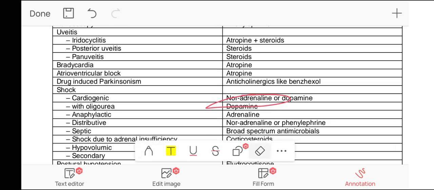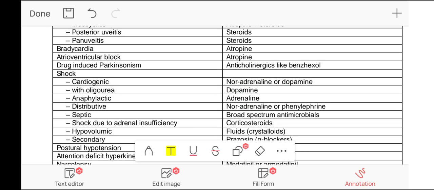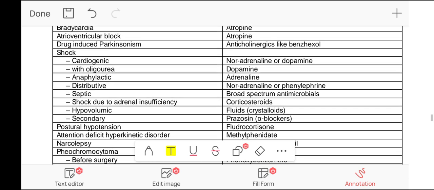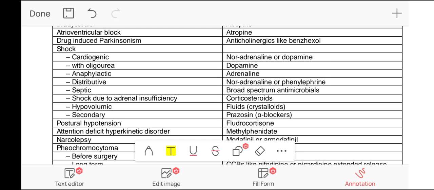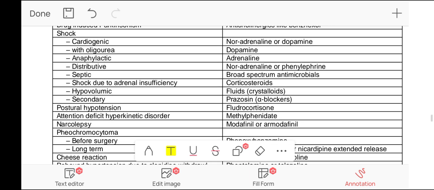For anaphylactic shock, the drug used is adrenaline. For distributive shock, the drug used is noradrenaline or phenylephrine. While for septic shock, there are antimicrobial drugs, like fluoroquinolones. Shock due to adrenal insufficiency is treated by corticosteroids, while hypovolemic shock is treated by saline or ORS solution, while secondary shock is treated by prazosin, which is an alpha blocker. Postural hypotension, which is caused by alpha 1 blockers like prazosin and terazosin, is treated by fludrocortisone.